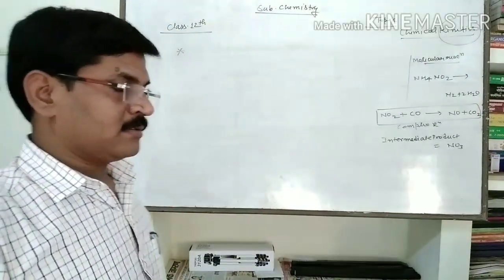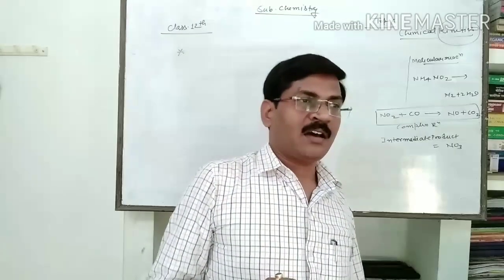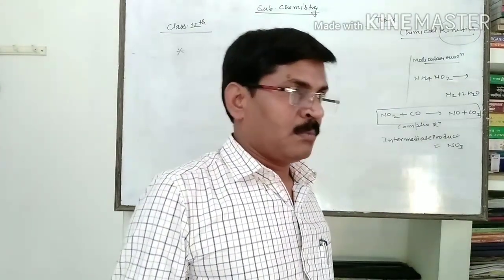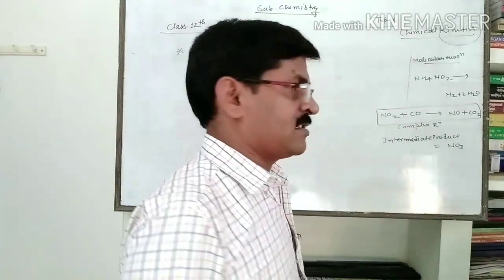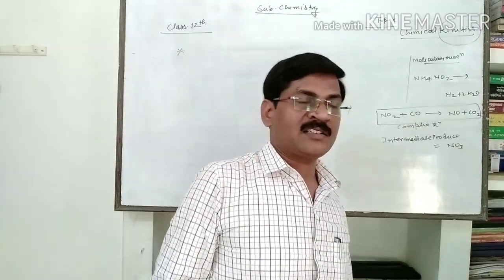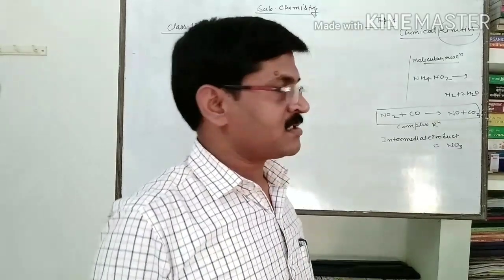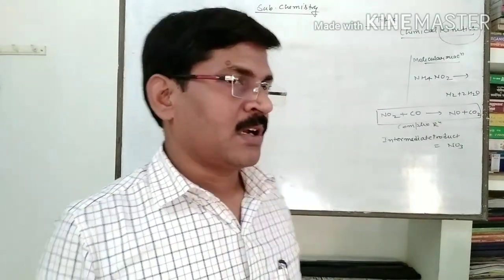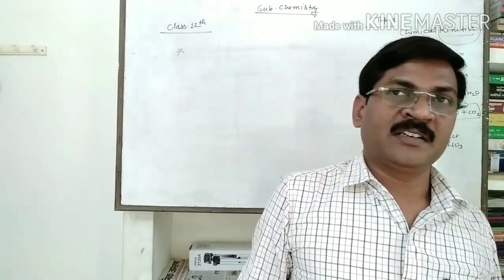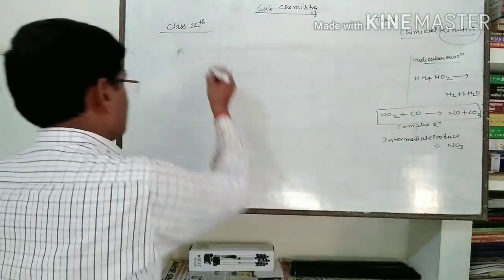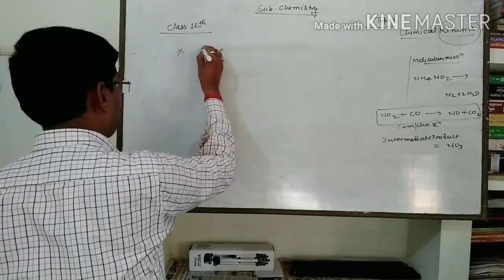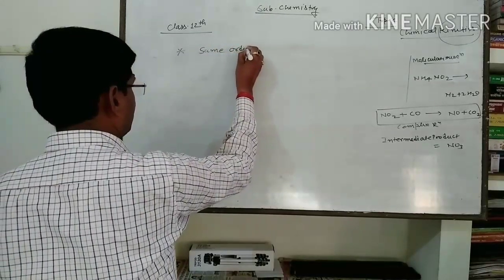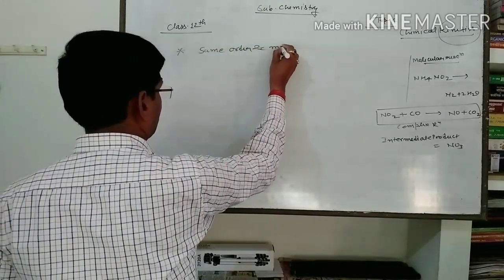Those reactions having molecularity and order both the same are known as elementary reactions. Or in other wording, I can say that elementary reactions have the same order and molecularity.